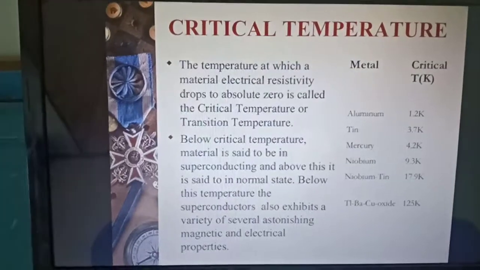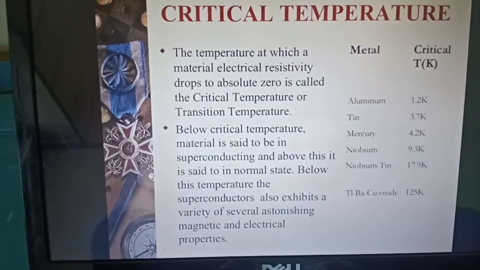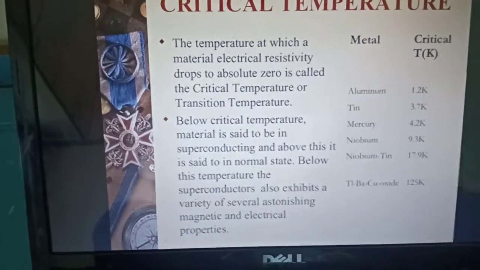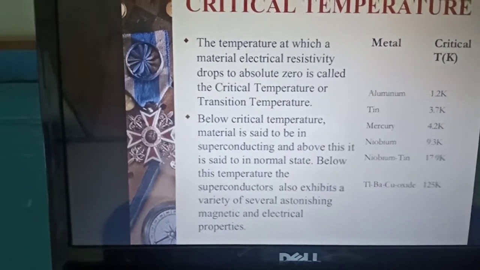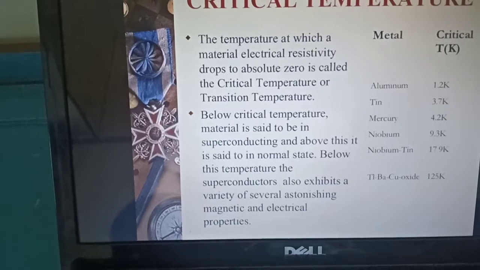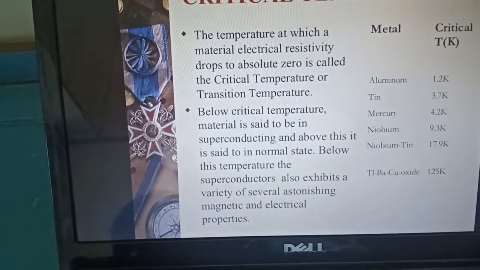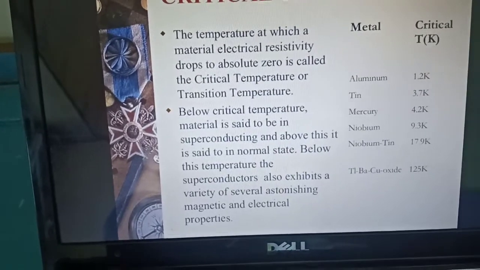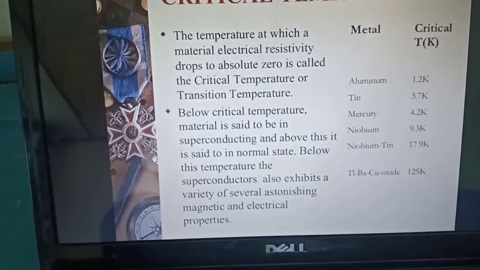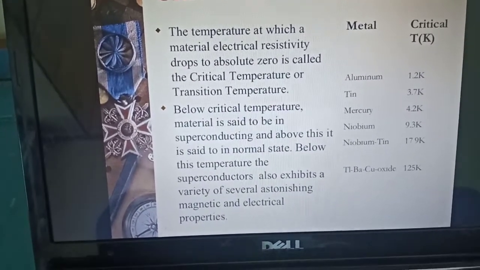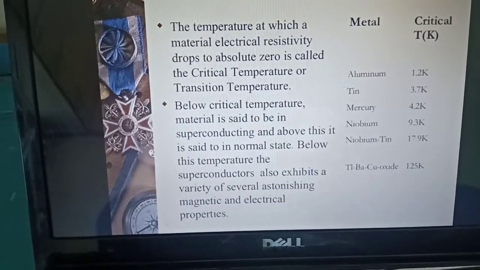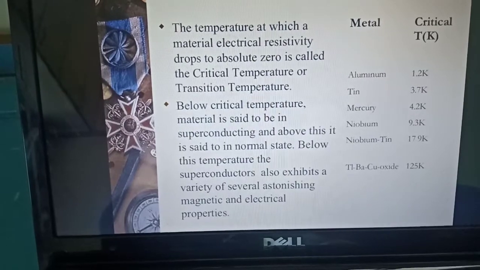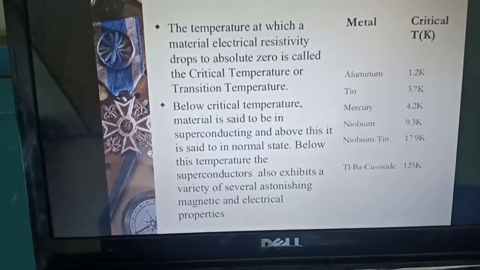Below the critical temperature, the material is said to be superconducting, and above it, it is said to be in the normal state. Below this temperature, superconductors also exhibit a variety of astonishing magnetic and electrical properties.